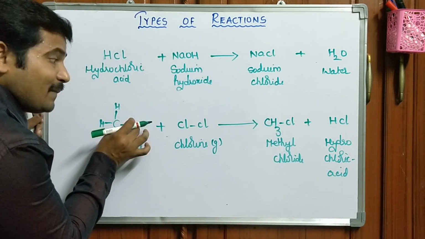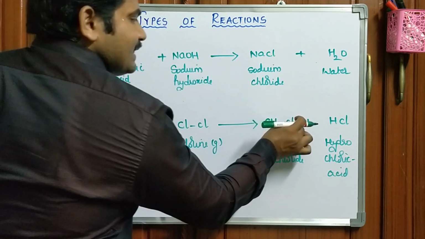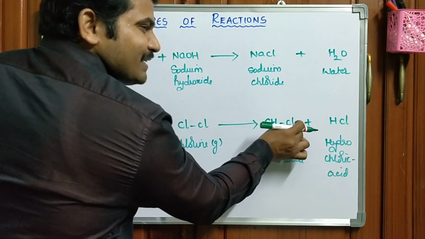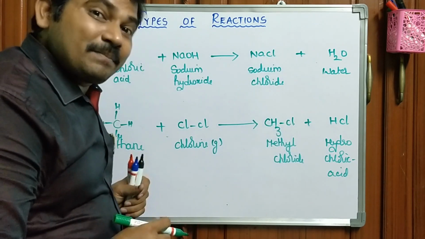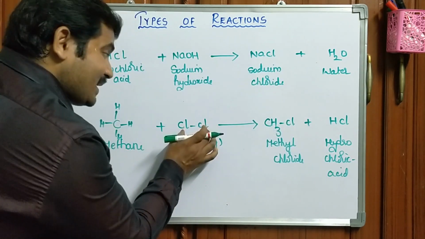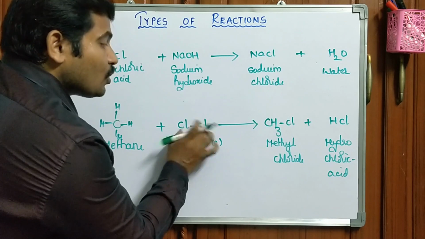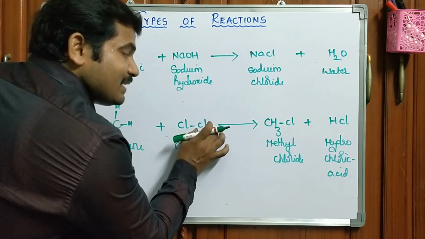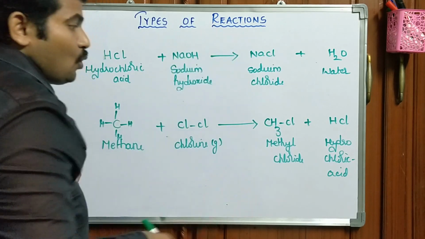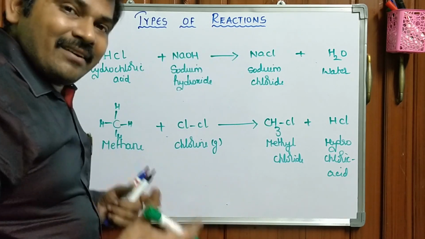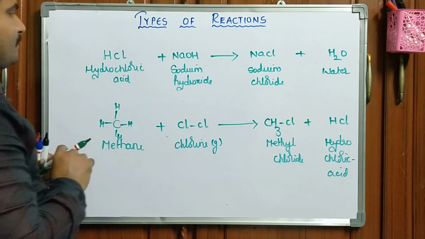One of the atom or group is replaced with another atom or group. Yes or no? Hence it is called displacement reaction or substitution reaction. In the same case here also, chlorine is replaced with hydrogen here. Okay? Let us come to what is a substrate and what is a reagent in this particular case.